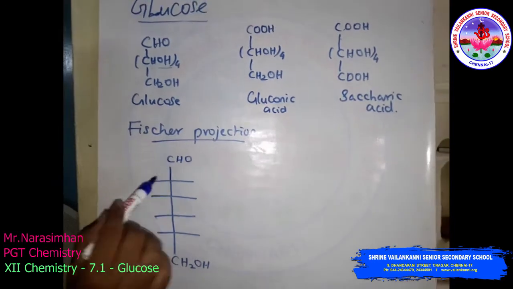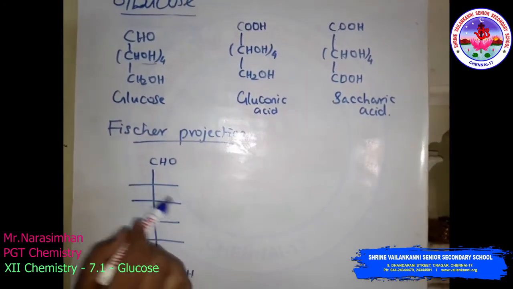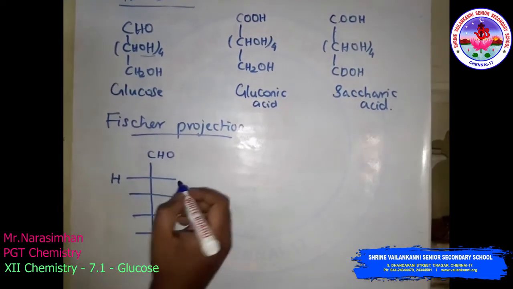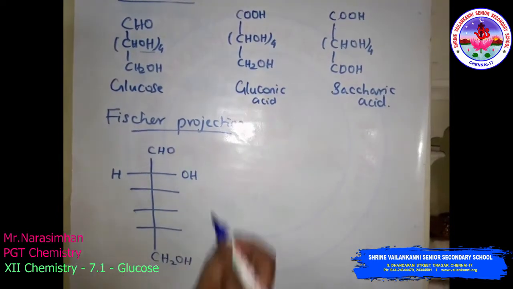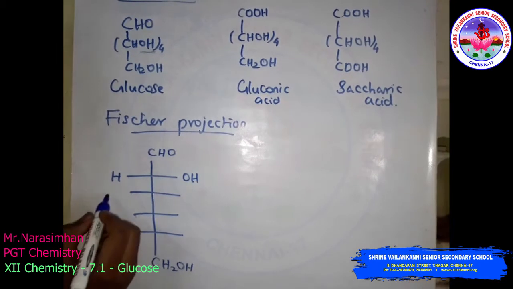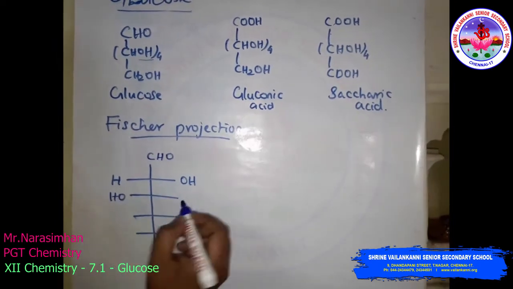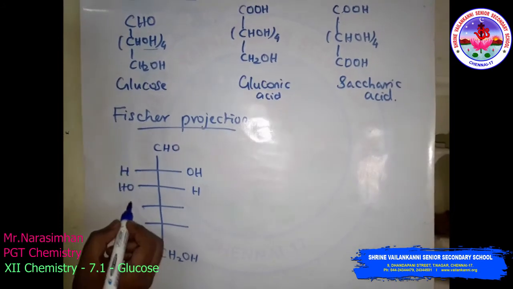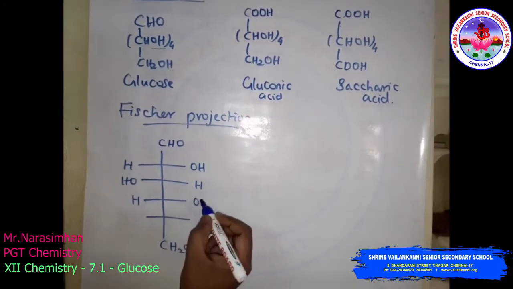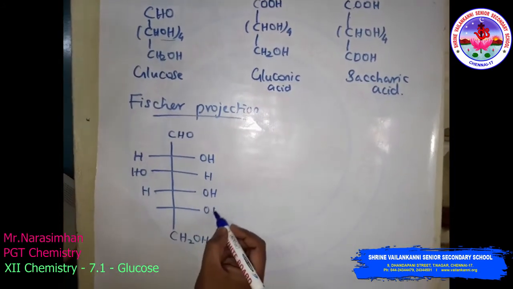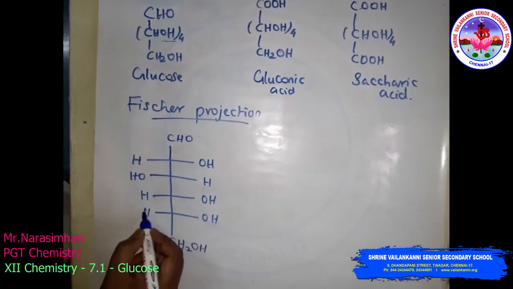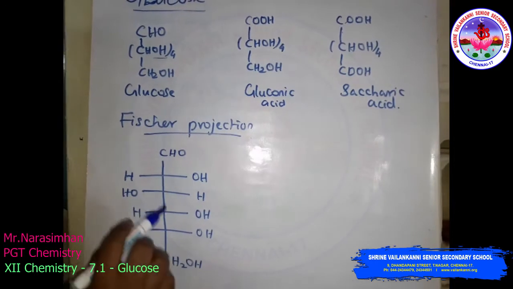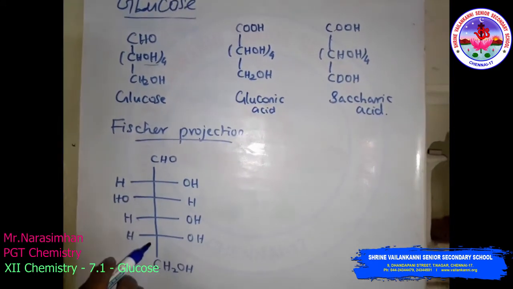The remaining hydrogen and oxygen atoms we have to arrange. So the Fischer projection formula is like this: hydrogen and hydroxide, then hydroxide and hydrogen, here hydrogen and hydroxide, here also hydroxide and hydrogen. So this is the Fischer projection of the spatial arrangement of the glucose compound.